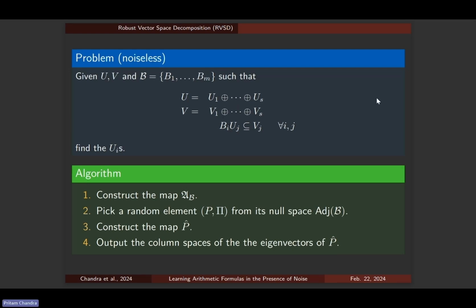For the robust version, what we just do is we adapt the same algorithm. We just need to find the right replacements for each of these quantities in the noisy setting. So here is how we do it. And not just that, we would also like to express the quality of the outputs of the robust version, which just means that given a certain error in the inputs, we'd also like to quantify exactly the magnitude of the error in the output that the algorithm produces.